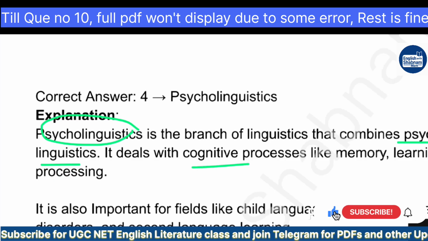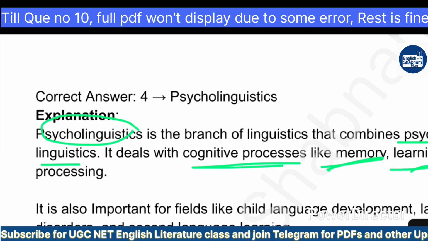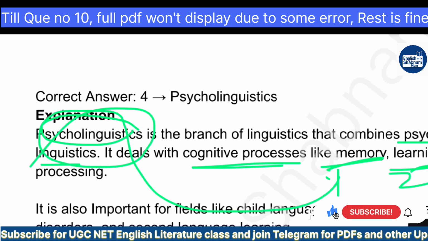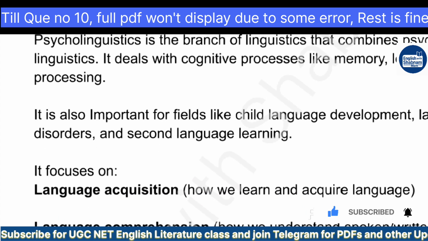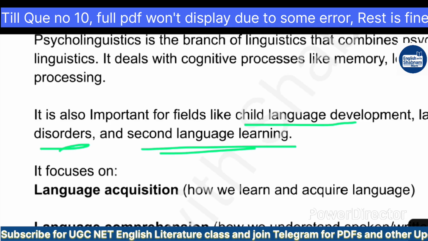It deals with cognitive processes that relate to our mind, how we think, like memory, learning and speech processing. So here the three things mentioned: memory, learning and speech processing, that is related with psycholinguistics. So we can understand the question is related with psycholinguistics. It is also important for fields like child language development, language disorders and second language learning, the ESL.